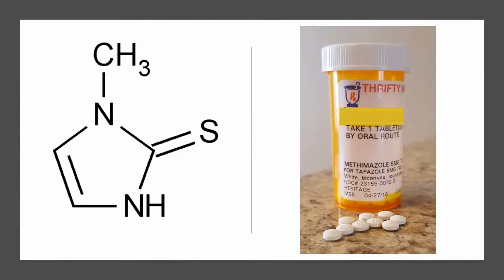One method is to take the medication methimazole, which interferes with the thyroid's use of iodine, a vital component in the production of thyroid hormones T3 and T4.